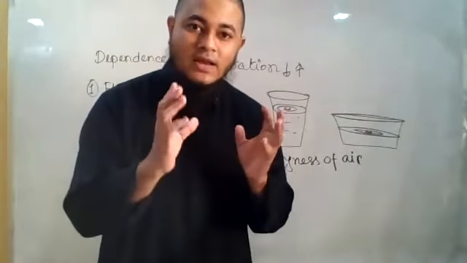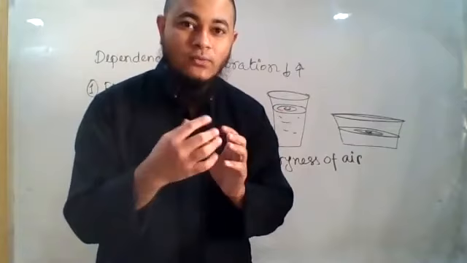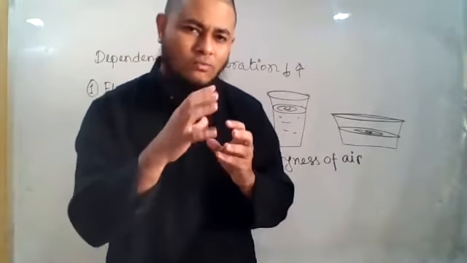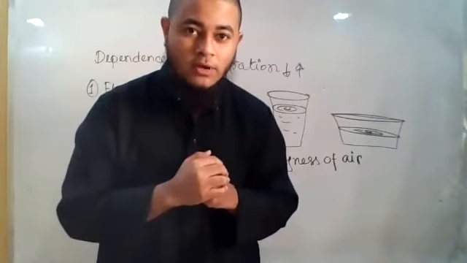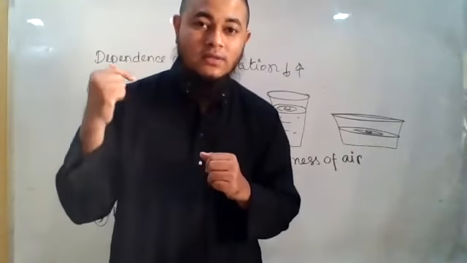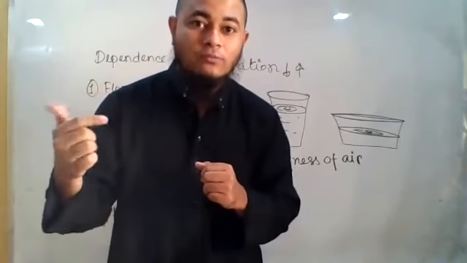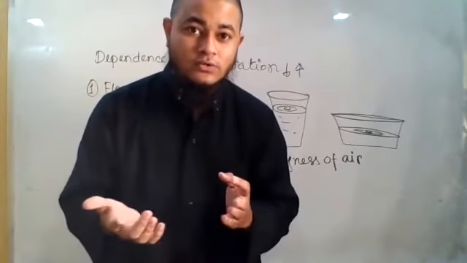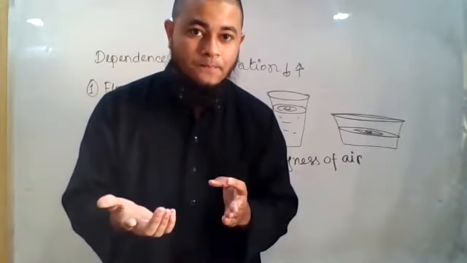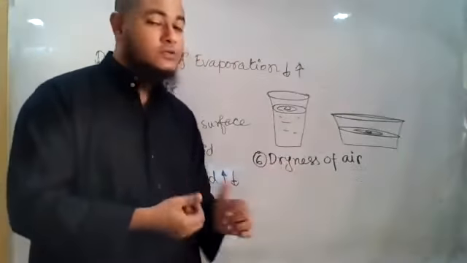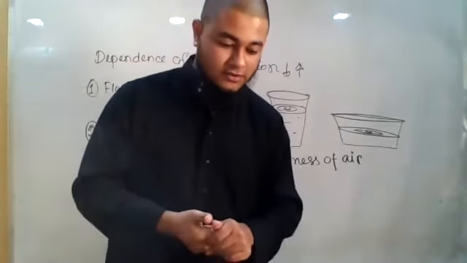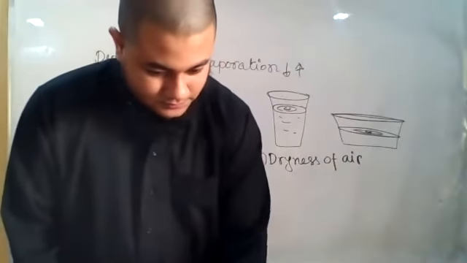But if the air around us is already wet, that means it is already almost full with water vapor, it will not be able to take much amount of water vapor. So the clothes will take more time to become dry. Do you understand? Yes, sir. Okay. So dryness of air is also an important factor.